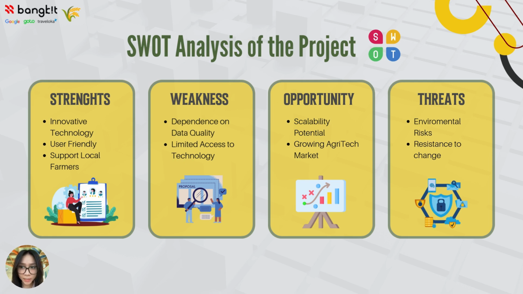On the bright side, there's big potential to scale up, reaching more farmers over time, and with the growing agri-tech market, there's a lot of room to innovate and expand. Finally, threats. Environmental risks like unpredictable weather could impact how the system is used, and some farmers might be resistant to change, which could slow adoption.